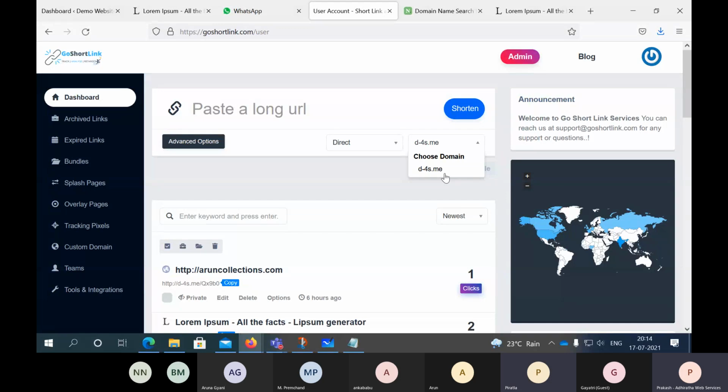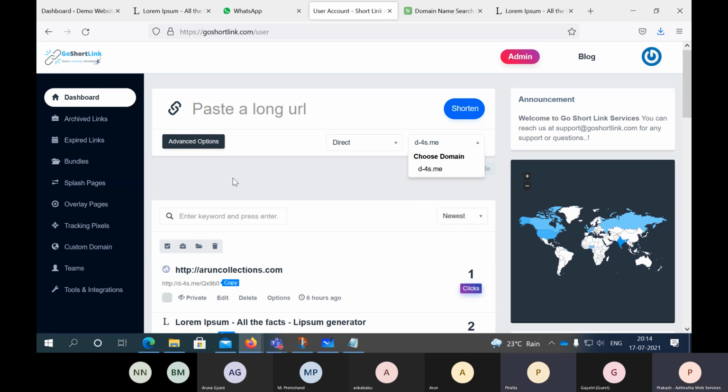Yes, he can add his domain. Aruncollections.com is actually his website, so he cannot use it here. He has to take one more, maybe arun-collections.com or some other URL, and add it here. So instead of d-4s.me, he will use his own brand. That's the custom domain we mentioned initially. Fine, understood, clear.